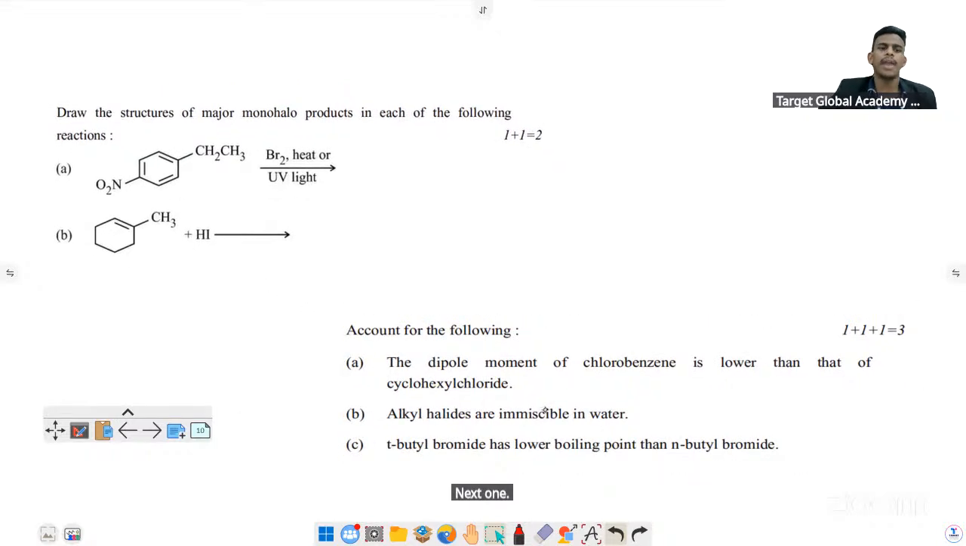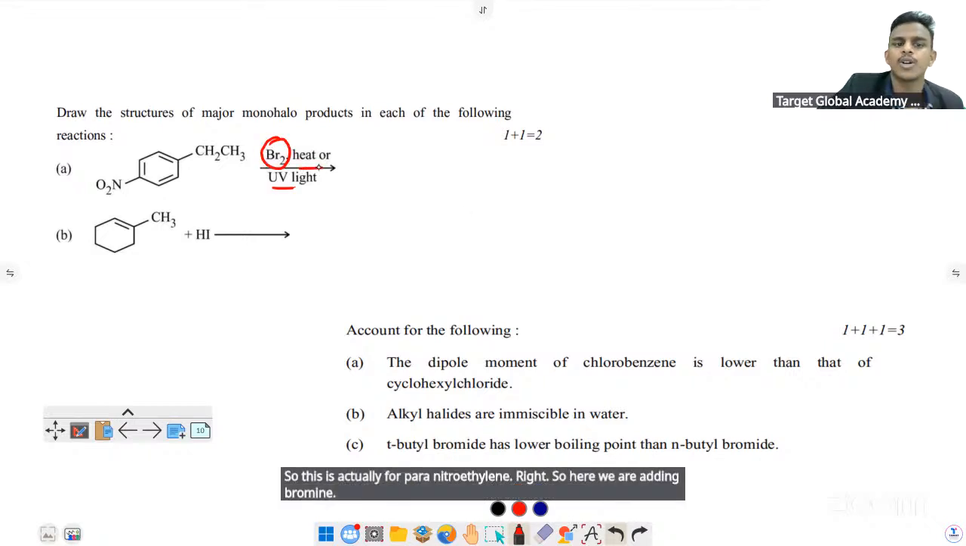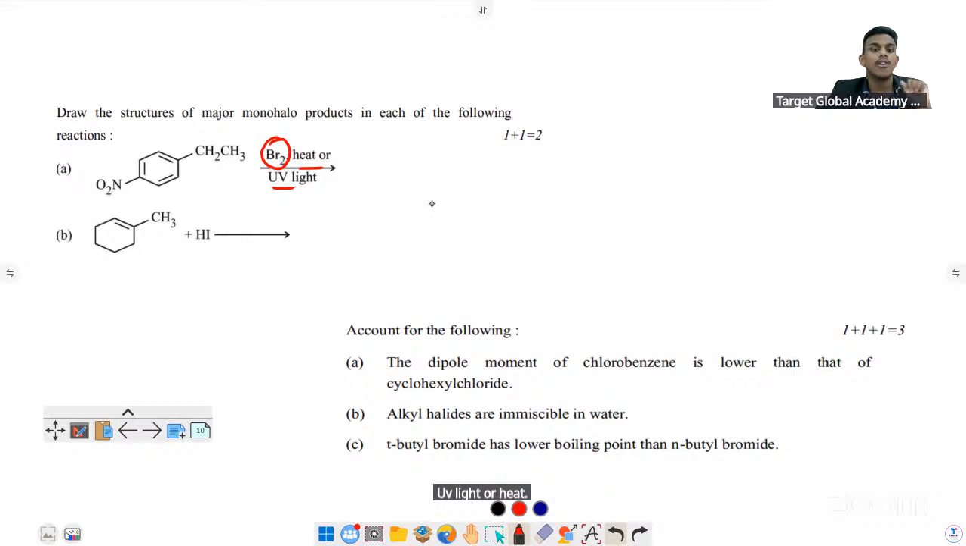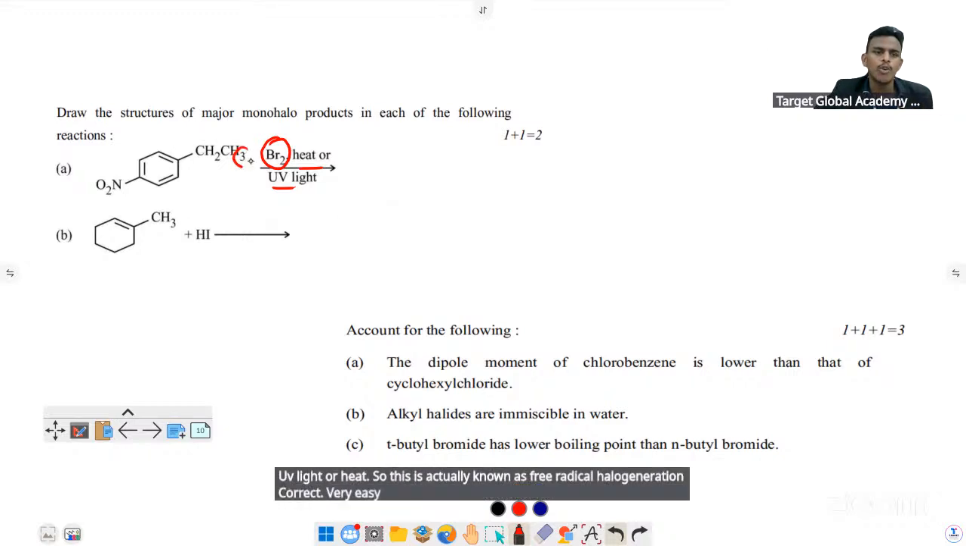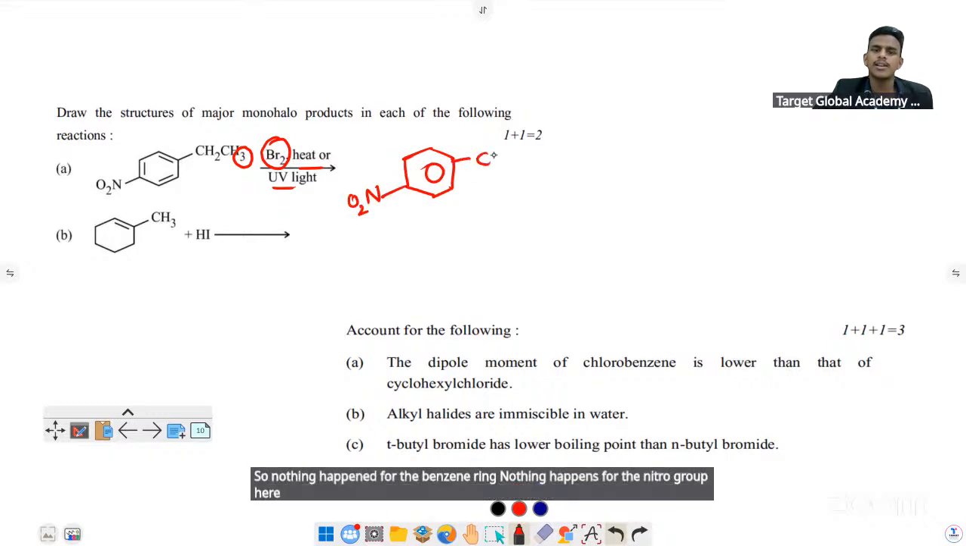Draw the structures of the major monohalo products of each of the following. So this is actually para-nitroethyl benzene, right? Here we are adding bromine in presence of UV light or heat. So this is actually known as free radical halogenation, correct? Very easy. One hydrogen will be removed from here, one bromine will be attached. Nothing happens to the benzene ring, nothing happens to the nitro group. Here CH2 is there, it loses one hydrogen and bromine will go there. HBr will go out, then CH2Br.